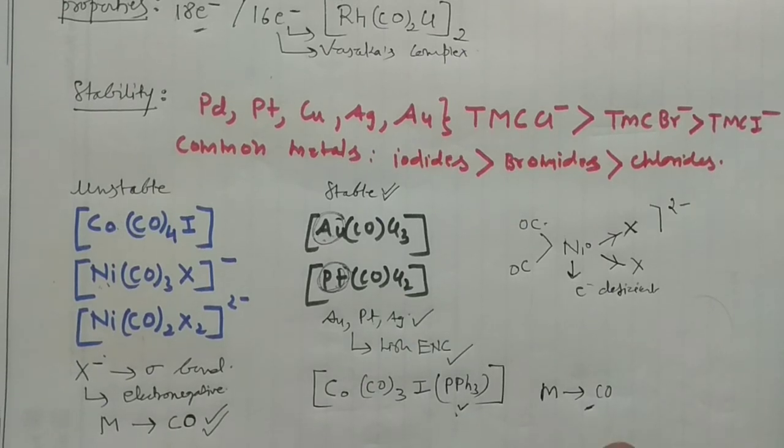So in this way you can rationalize the stability of these complexes, right? You may also see, generally if you want to decide the stability of them, one thing you should keep in mind: these halogens are electronegative, and they can reduce the electron density from the metal, which reduces the back bonding, and if the back bonding is not there, then the complexes would be unstable. And if back bonding is there, then the complexes would be stable. So these are some of the physical properties which you should know.